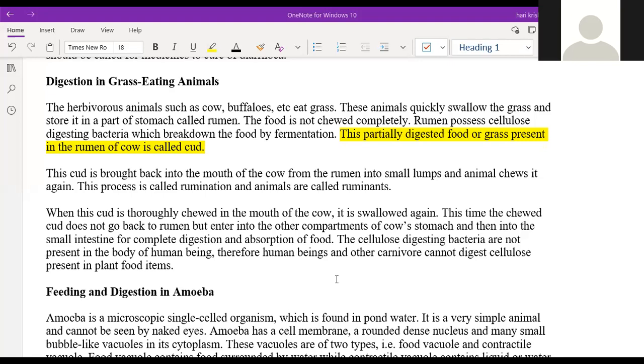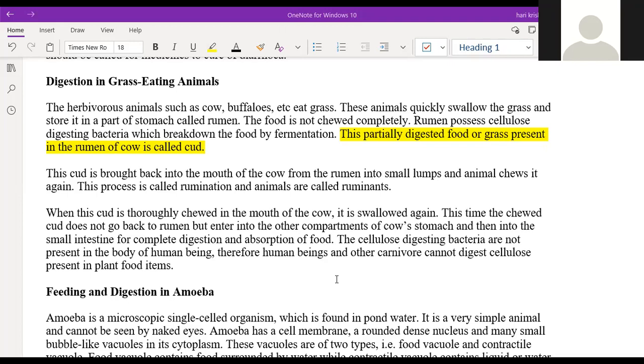Grass eating animal, one more name is herbivores. Herbivores will eat plants, fruits, and all, but here particularly only grass.